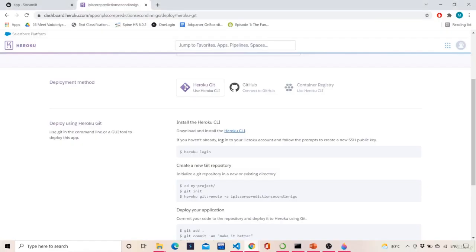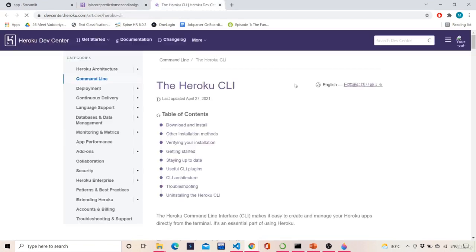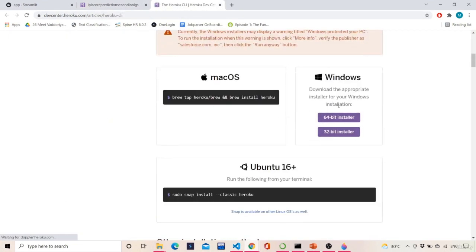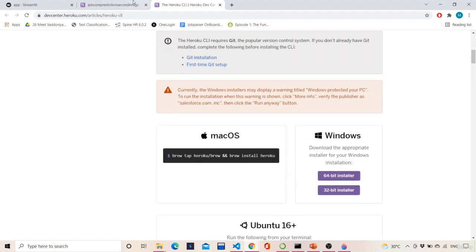If it is not installed, then kindly go to this link and install the command line interface as per your system requirements. If you are having a 32-bit Windows system, then install this installer. If you are having 64-bit, you install this. If you are an Ubuntu or Linux user, then install this. In this way you can install the command line interface.